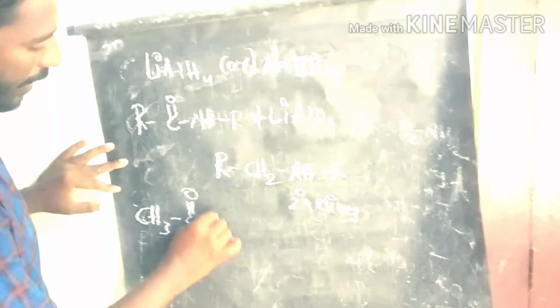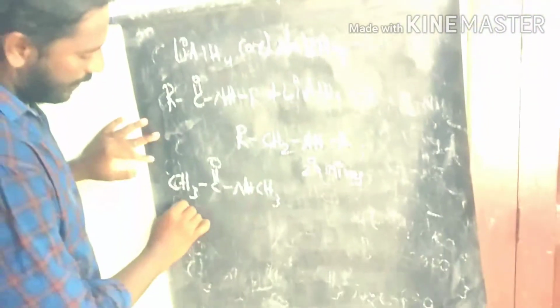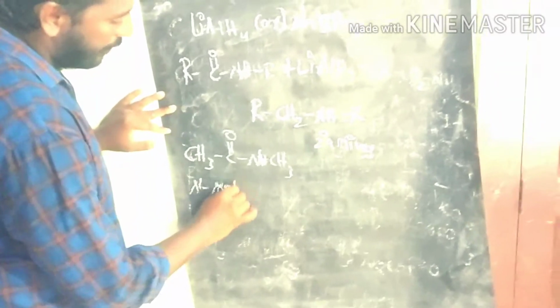Now let's discuss some examples of this reaction. This is N-methyl acetamide.